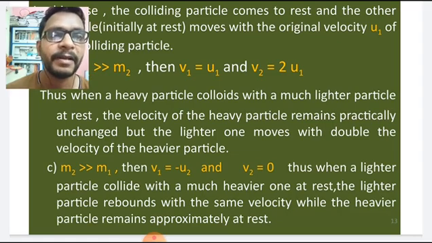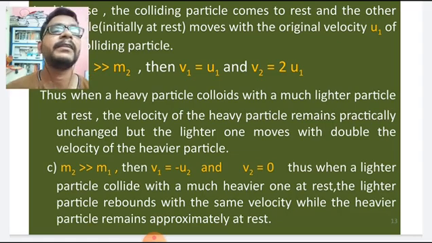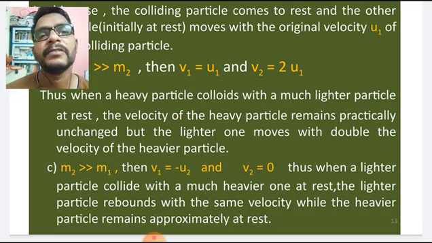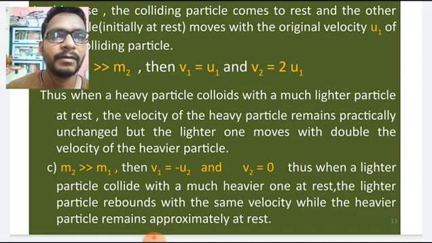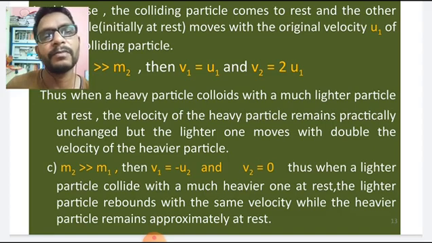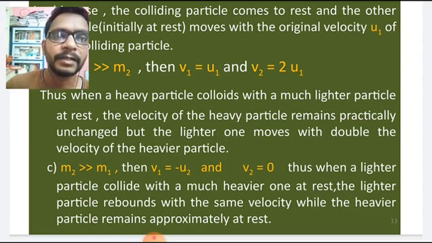But what happens when the accident takes place between the moving cycle and the stationary lorry? There is a chance the cycle moves opposite to the lorry direction. That means rebound takes place there, right? Here M2 is greater than M1, M2 is in rest position, and M1 has velocity U1.